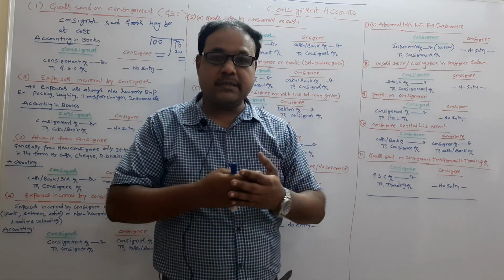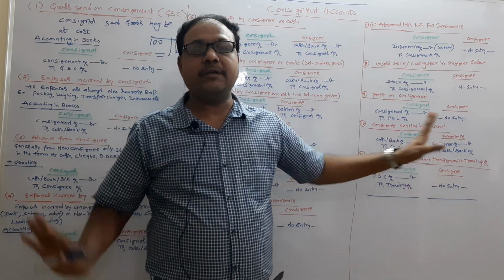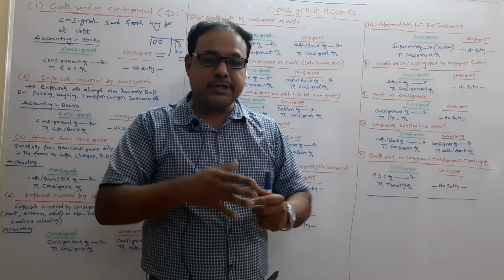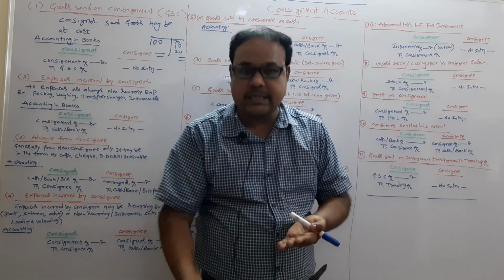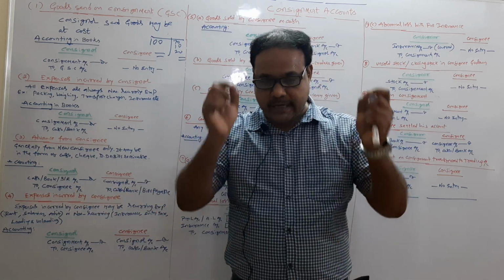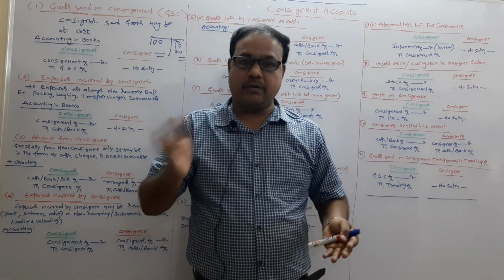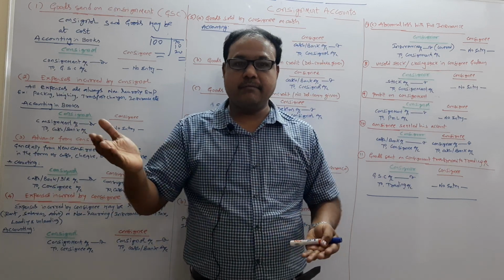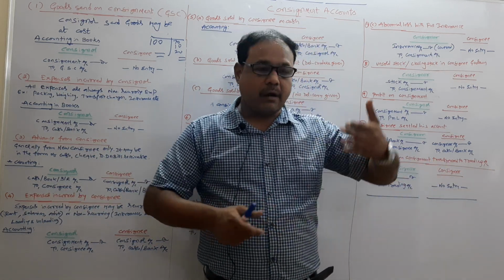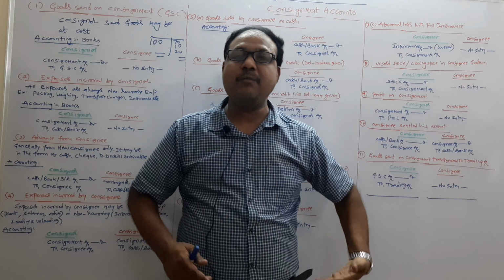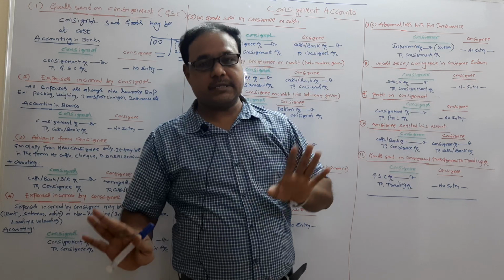When the insurance amount is more than the loss, you should still not credit the consignment account with more than the abnormal loss. There should not be any abnormal profits or abnormal losses in the consignment account. It should be exactly at cost only, because the consignment account is a regular account. It is not a joint venture, it is not a one-time activity, it is of a permanent nature. Therefore all the profits and losses should be normal only. It should not reflect the abnormal. That is why we take only cost.